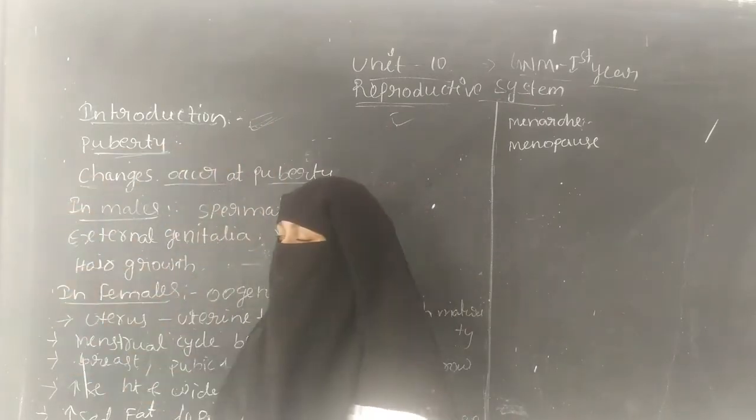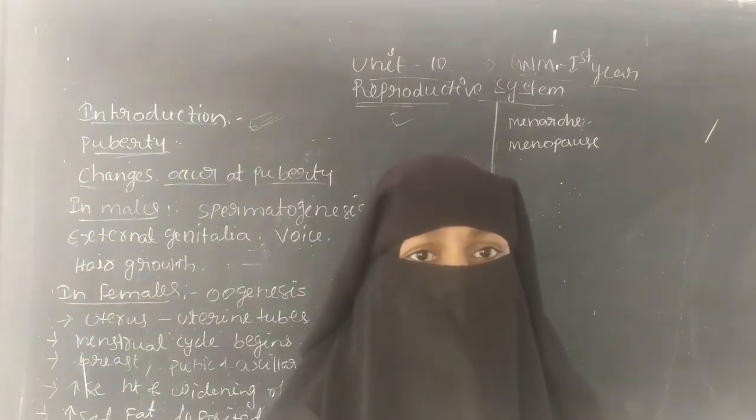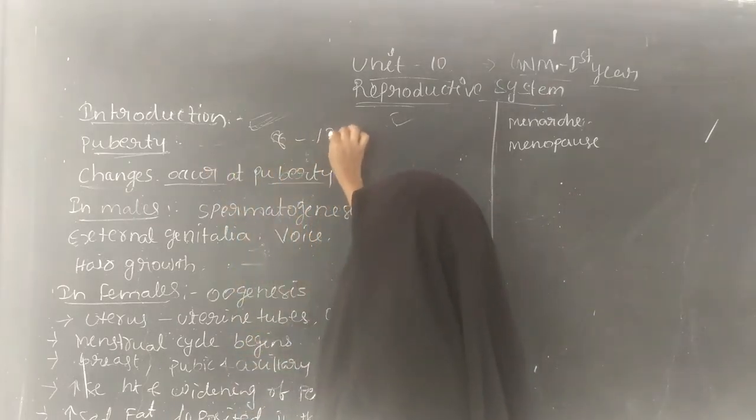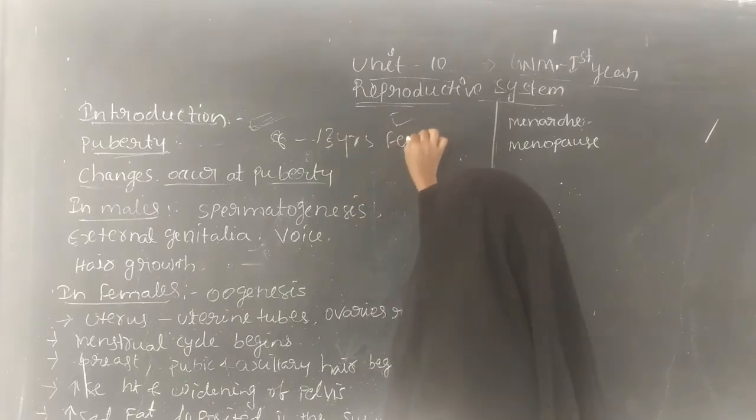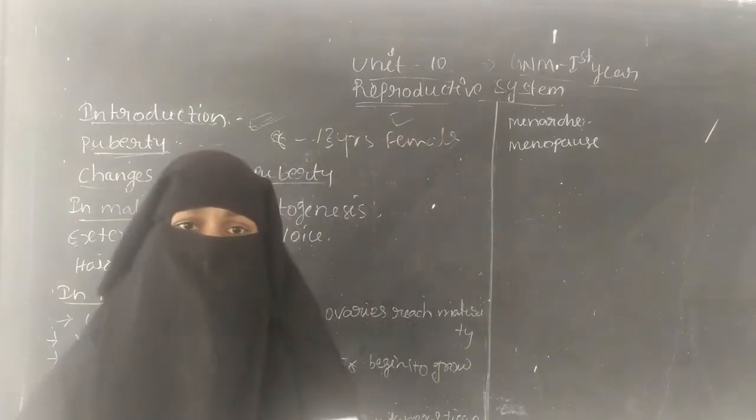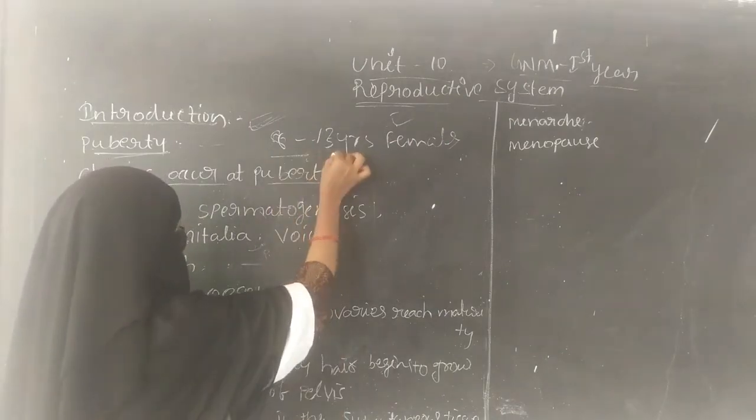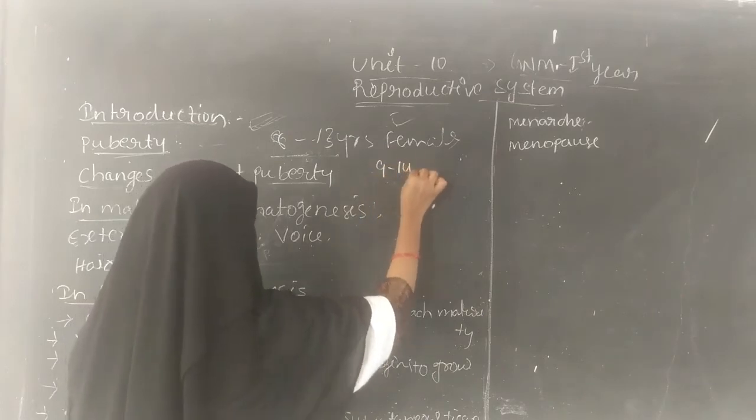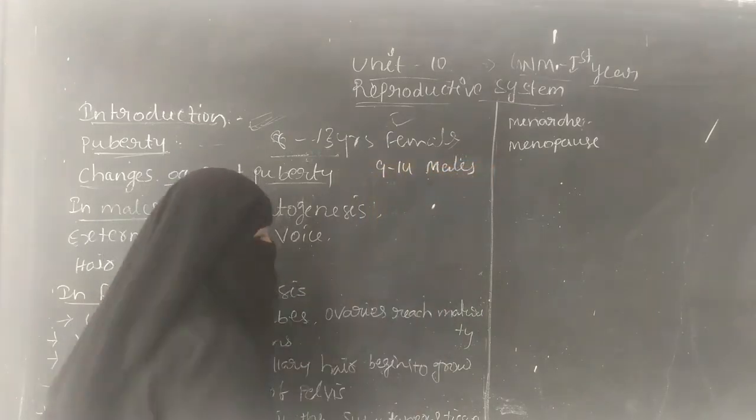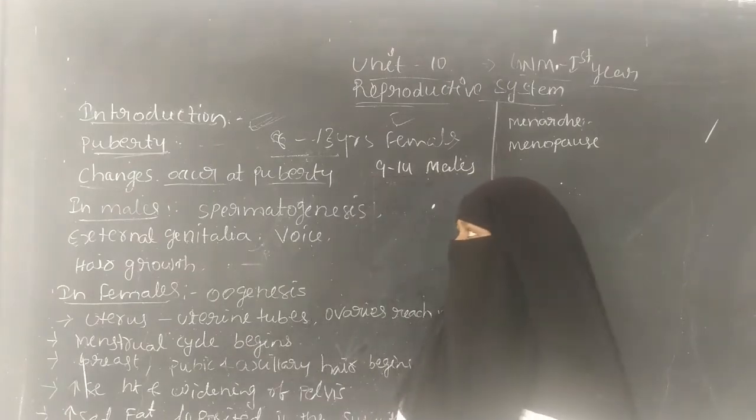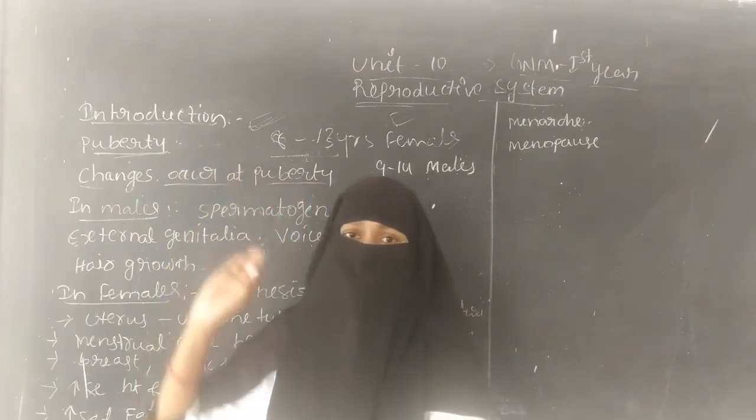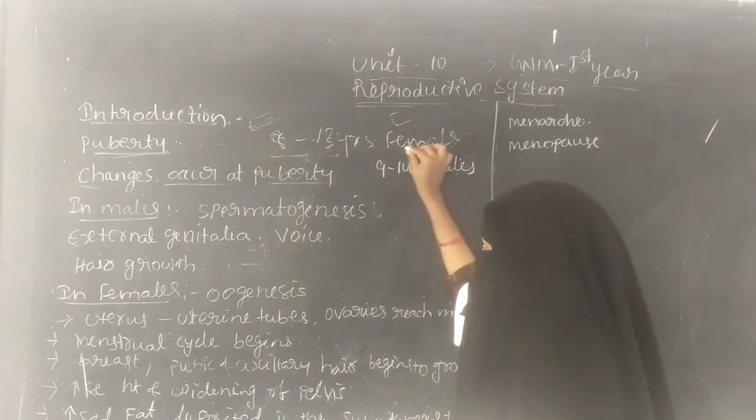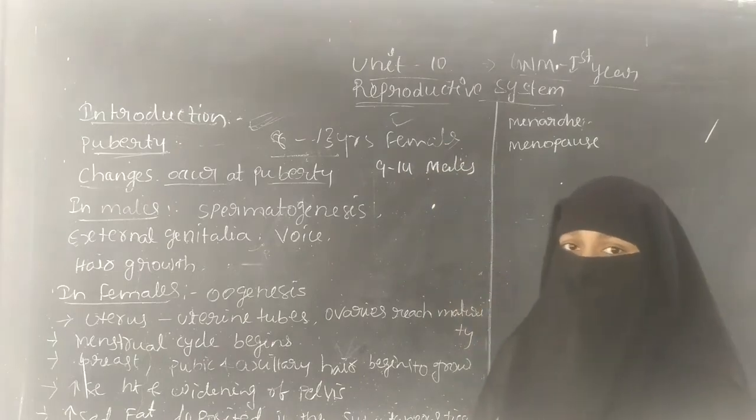The next topic is puberty. Puberty can occur at the age of 8 to 13 years in females and 9 to 14 years in males. The puberty age is also known as the adolescence age.